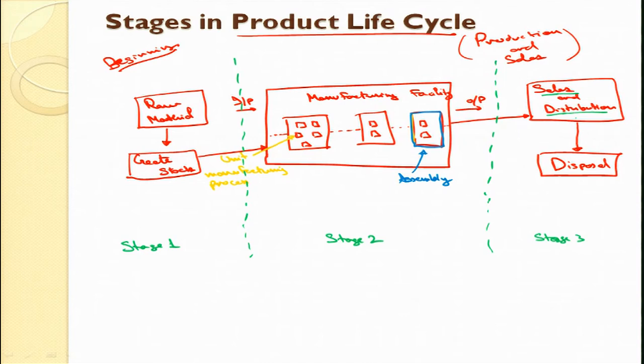So, these three stages I will name as: number 1 is the raw material stage, number 2 is the work in progress stage, and number 3 is the finished good stage. These are the three major stages in the product life cycle.